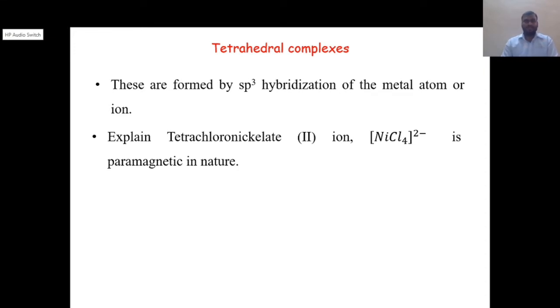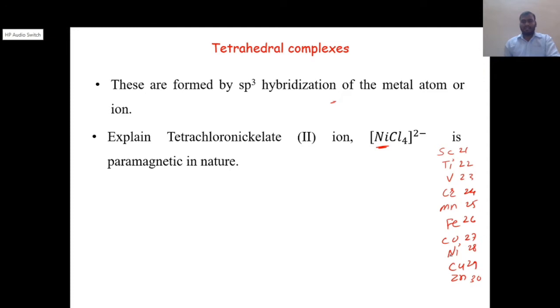First of all, we should know the atomic number of the central metal ion, here nickel. Nickel belongs to the first transition series, and as I already told you, you can remember the series in short form: scandium, titanium, vanadium, chromium, manganese, iron, cobalt, nickel, copper, zinc. The atomic numbers go from 21, 22, 23, 24, 25, 26, 27, 28, 29, and 30.